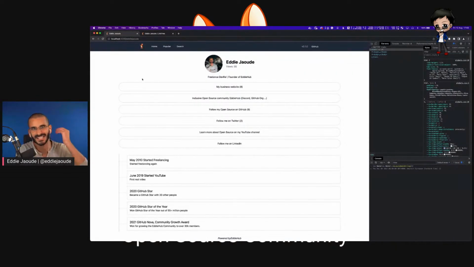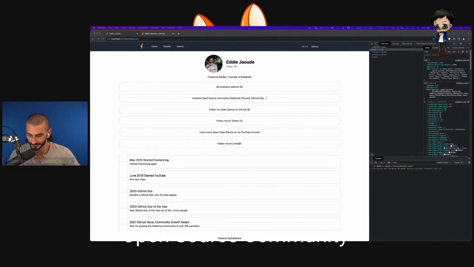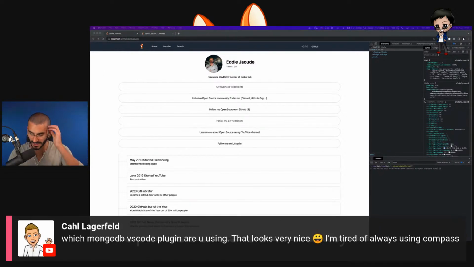If this works, then that's 10 out of 10. Amazing team effort. I think that's pretty good. So let's see what you all think. Which MongoDB VS Code plugin are you using? It looks really nice. Yeah, it's really, really simple.